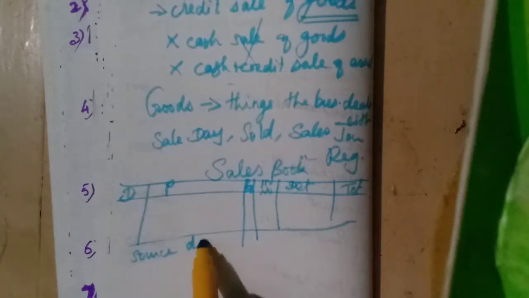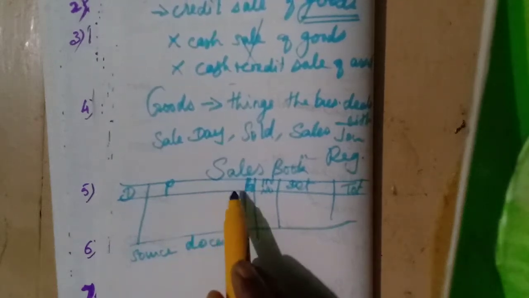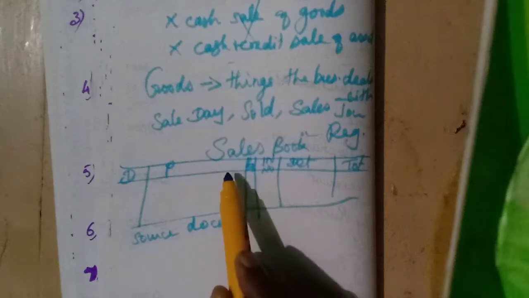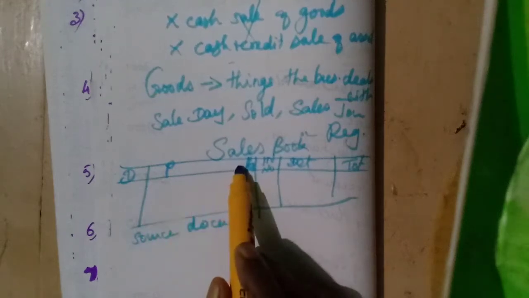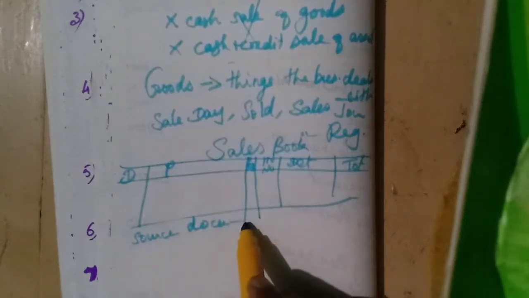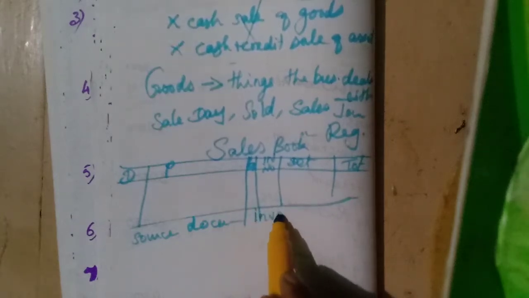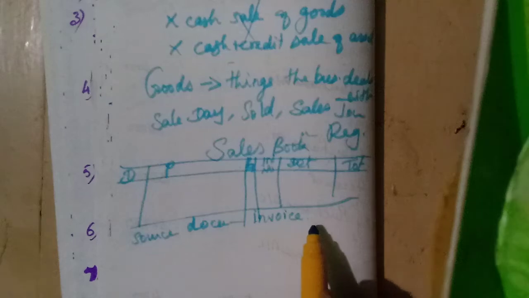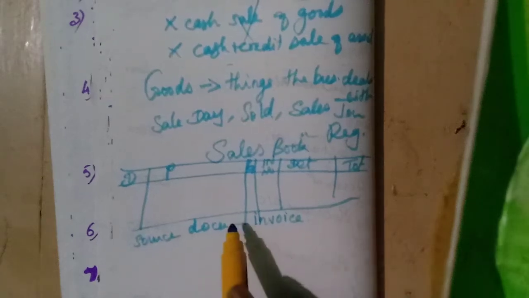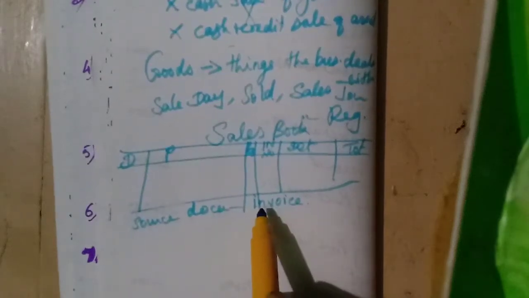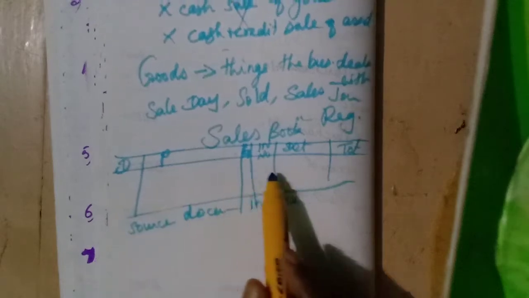The source document to enter the transactions in the sales book is the invoice, because the invoice is prepared by the seller. From the invoice only they will enter all the details.